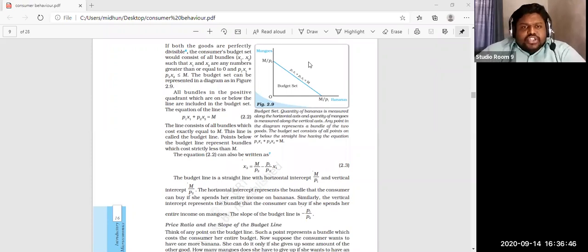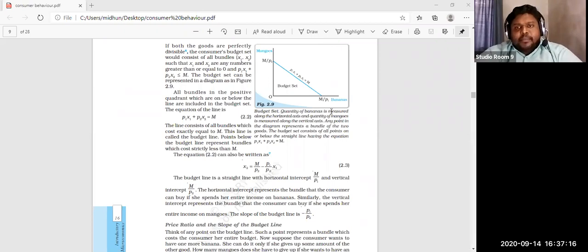All bundles in the positive quadrant which are on or below the line are included in the budget set. The equation of the line is P1 X1 plus P2 X2 equal to M. So that is understood. Here we spend all the money, for example 4 units and 0, or 0 and 4, whatever it is, the total amount we spend is equal to the income.